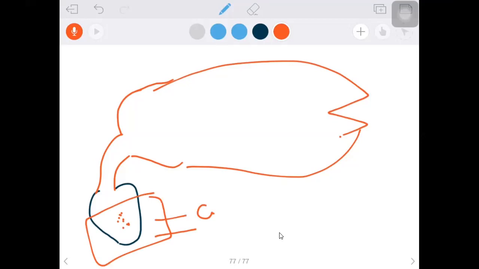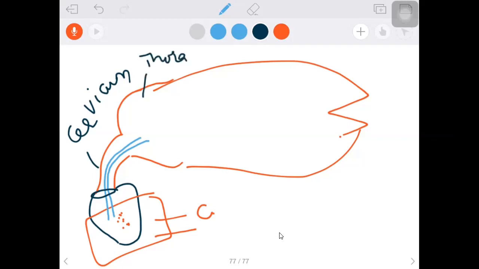The pharynx opens into the esophagus like this. Esophagus is a long tube which starts from the head and enters into the cervicum, the neck region. Then it enters into the thoracic region. Through the neck, the esophagus enters into the thorax, where it opens into a distensible sac.